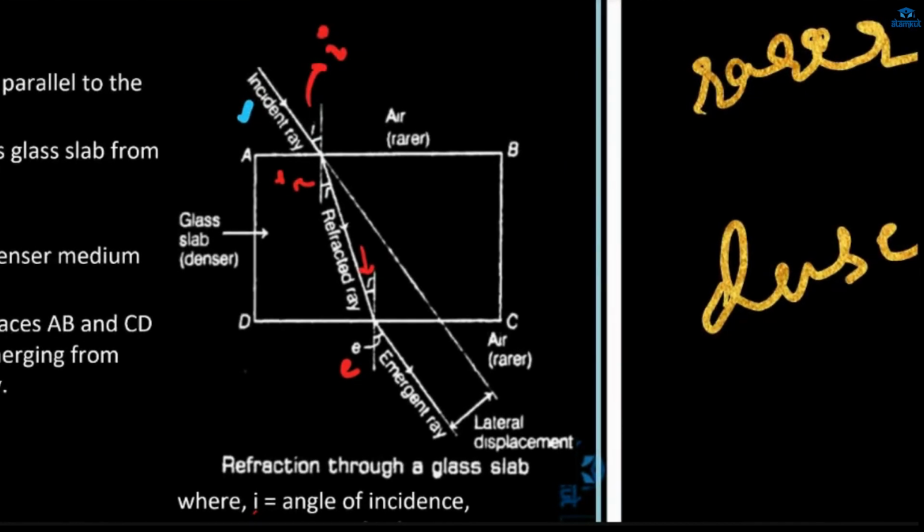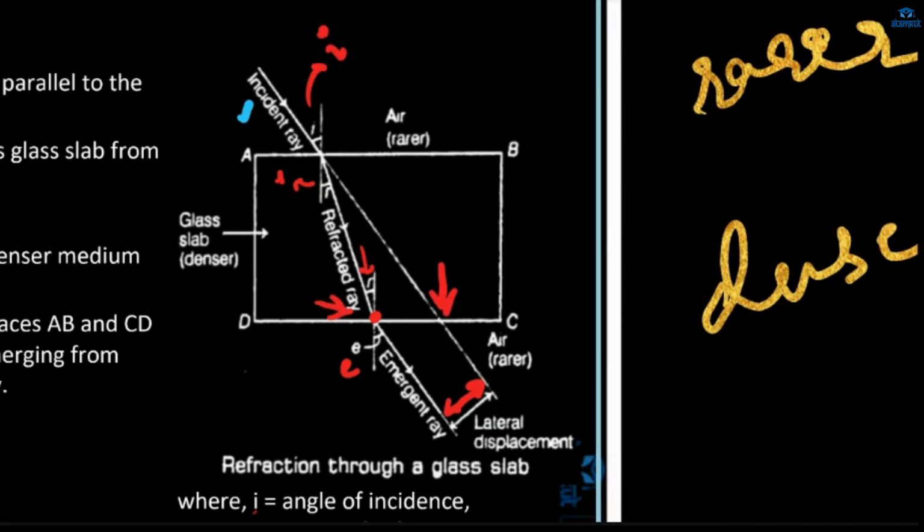Now this is a very important thing. This is your lateral displacement. How much the image has got displaced means, actually it hasn't got displaced, but when we see that image, it should be somewhere, but it's appearing somewhere else. Like the image would be here, but to us it's appearing as if the image is here at this point.